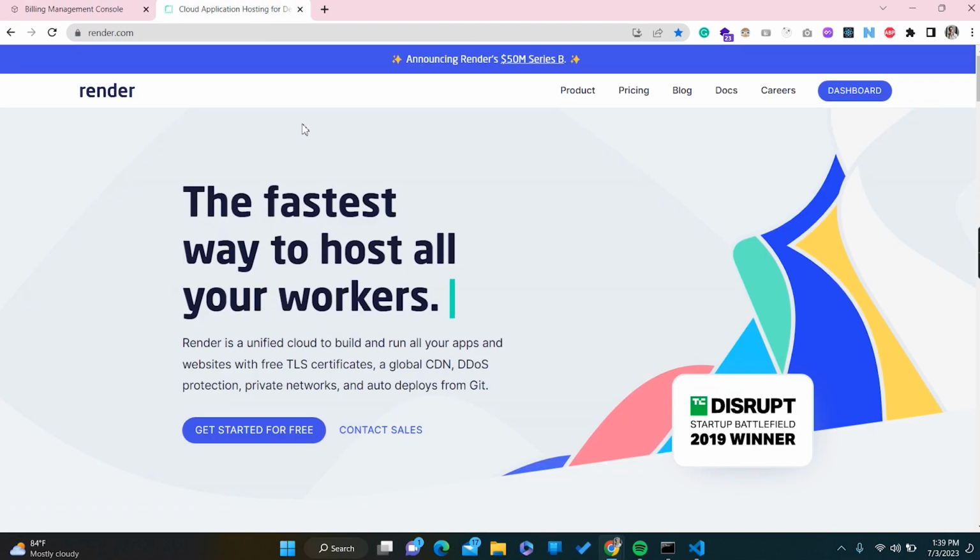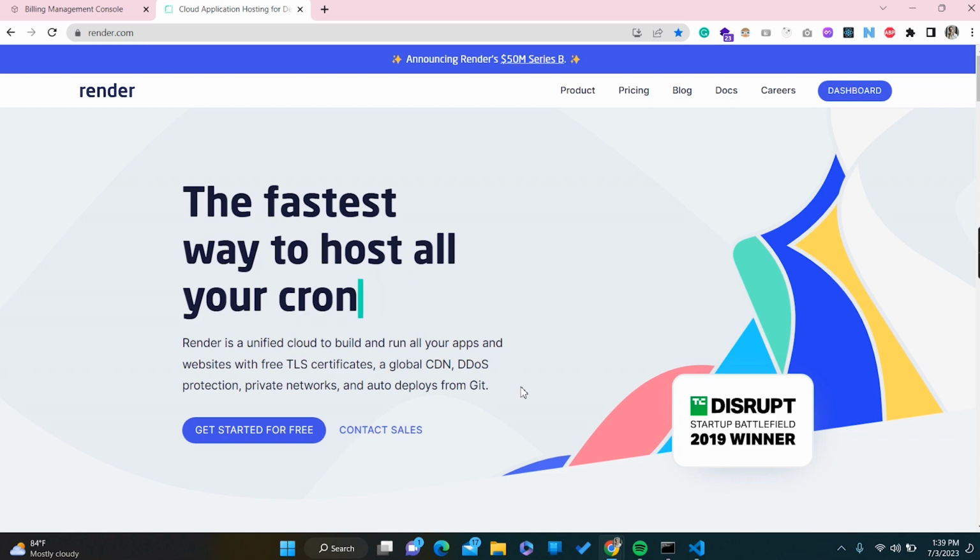So currently I have terminated AWS Elastic Beanstalk for my application. Instead, I have deployed my application or API on another service provider called render.com. Render is a kind of hosting service. They offer us the ability to host our application on the cloud.